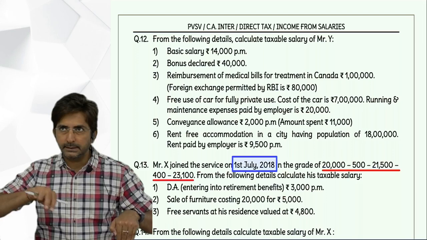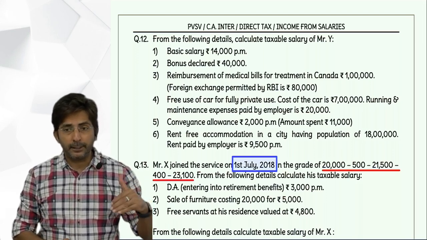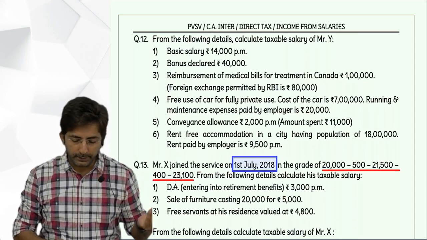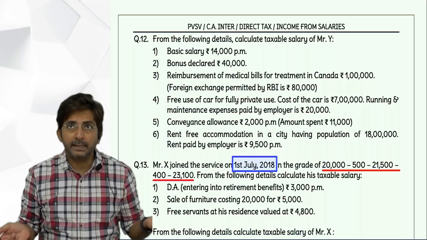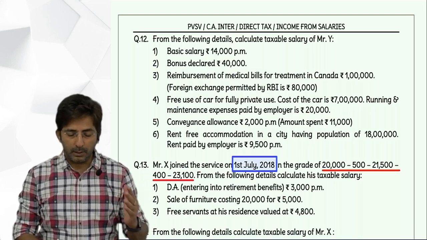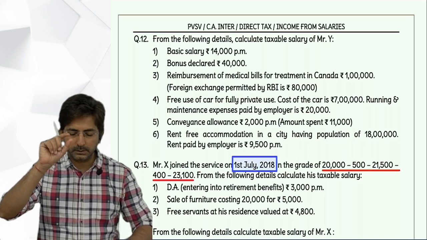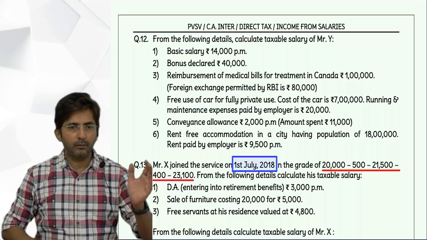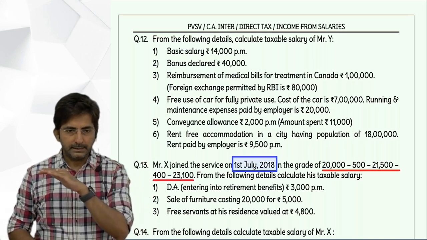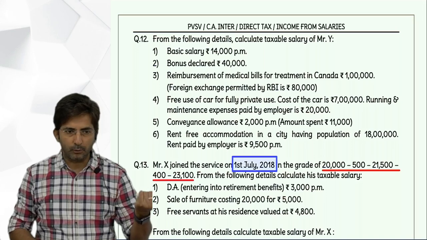And in the chart, is it in India or outside India? Outside India. And there also there were 3 things: treatment, stay, travel. So here it is treatment. So exempt to the extent permitted by RBI. And that amount is given. So how will you present? First you will write reimbursement of medical bills for treatment in Canada, inner column 1 lakh. Less exempt to the extent permitted by RBI, minus 80,000, outer column 20,000.